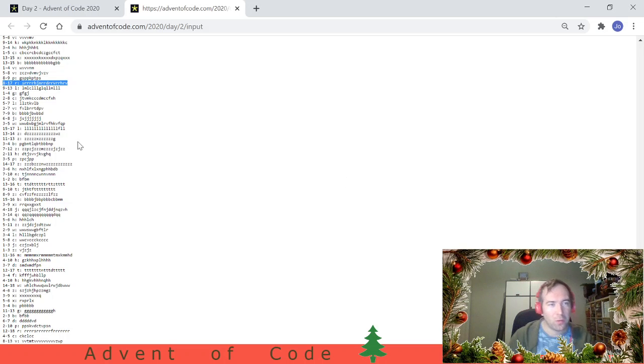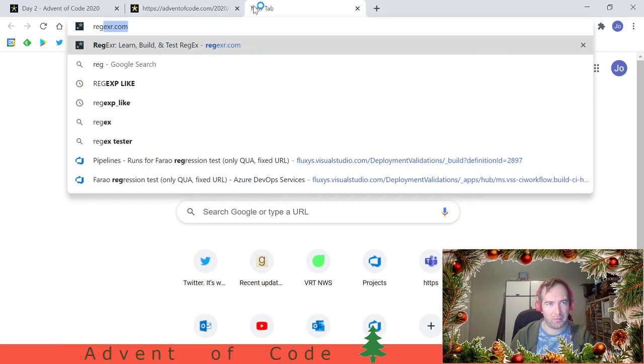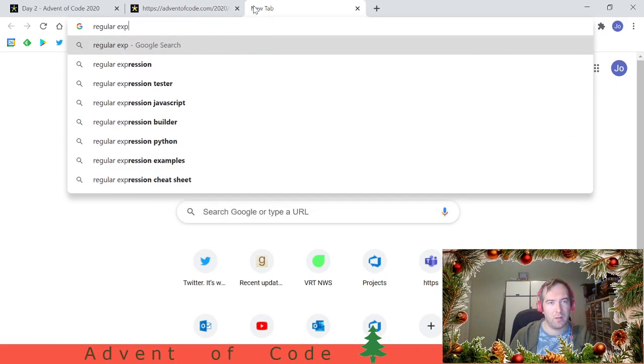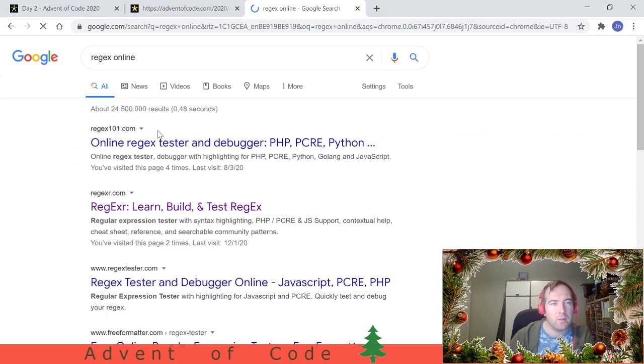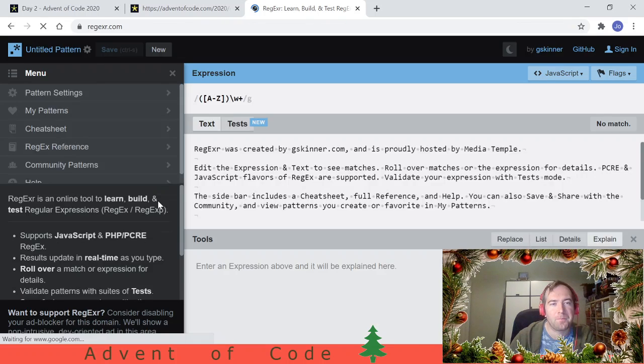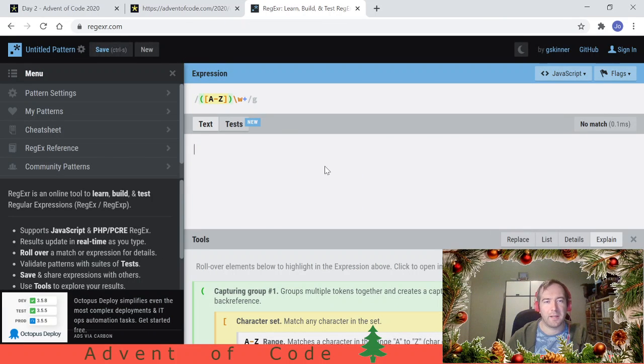Whenever I have to work with these regular expression things, I need help. So let's find an online regex tool. There we go, a good one. It's like an interactive REPL for regexes. I need this whenever I'm working with regexes. So say we have something like this, how do we parse out the policy and the password then?